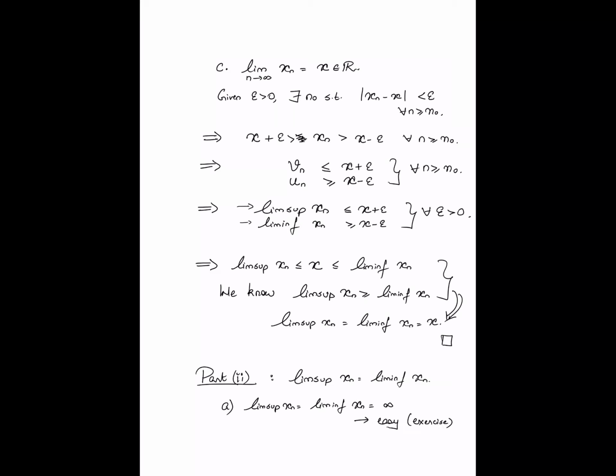So in this particular case, when you go through this, you will realize that the lim sup being infinity is irrelevant. The fact that the lim inf is infinity itself implies that the limit of the sequence is equal to infinity. Similarly, the case where the lim sup and the lim inf are both minus infinity is also straightforward.